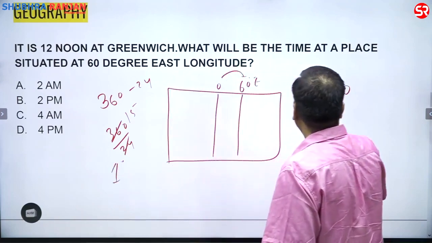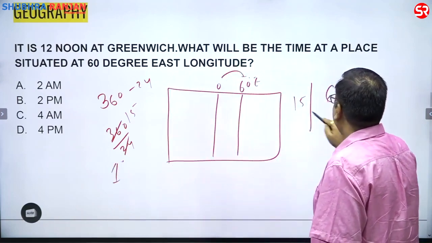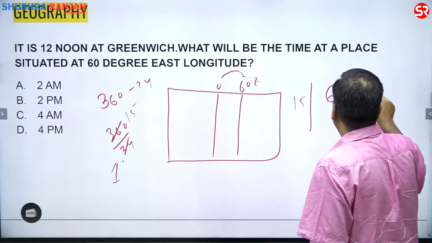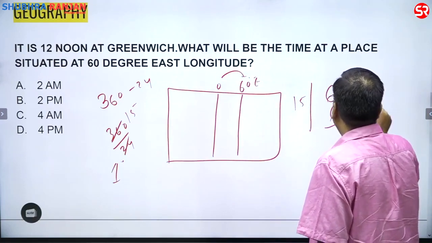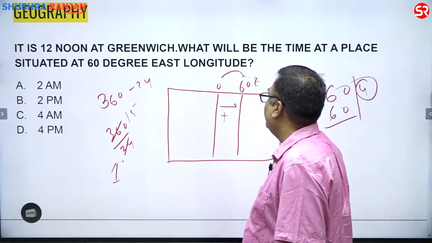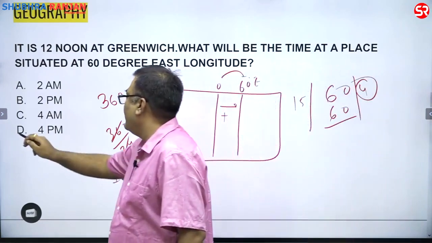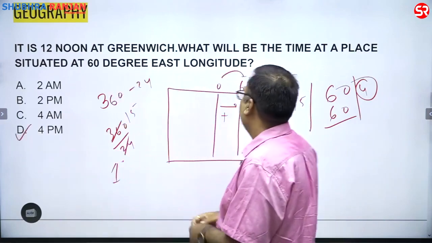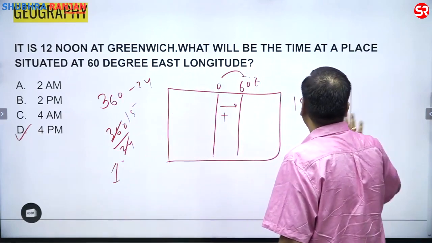So how much time will it take to rotate 60°? So 60 divided by 15, and that is 4. It means 4 hours. Since it is ahead, it will be added. So the answer should be 4 p.m. D is the correct answer. I hope you got it.